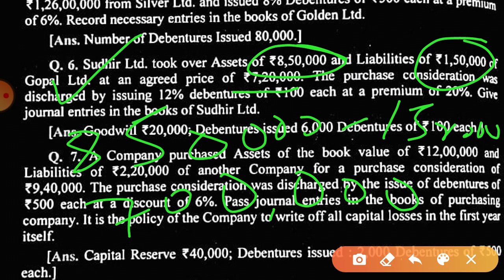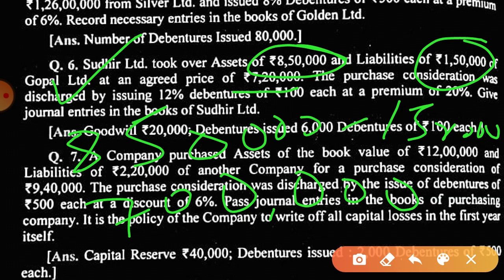Sir, if he has paid less than 7 lakh, for example, if he had paid a lesser amount like 6 lakh 50,000, then what would that 50,000 be? That would have been capital reserve because less amount is paid. So that is a capital gain that will be transferred to capital reserve.